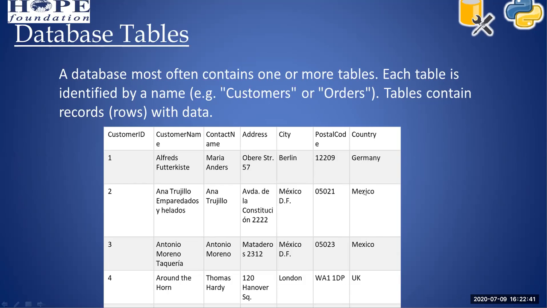So the record is identified based on the customer name or customer id. Now you fetch this first row from the customers table, and you can get the entire data about Alfred's, right? And here you can see another record, and also another, and here we have four records.